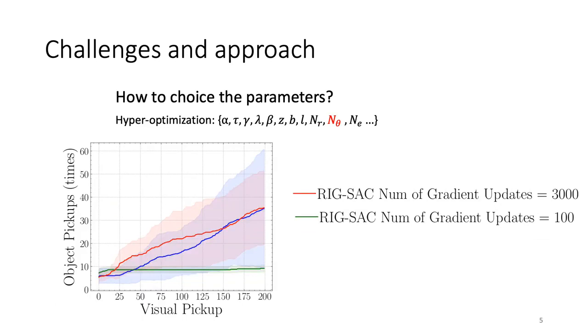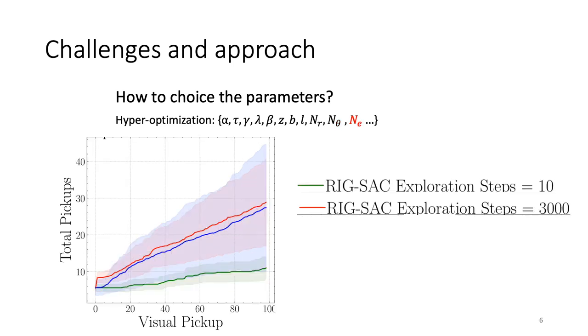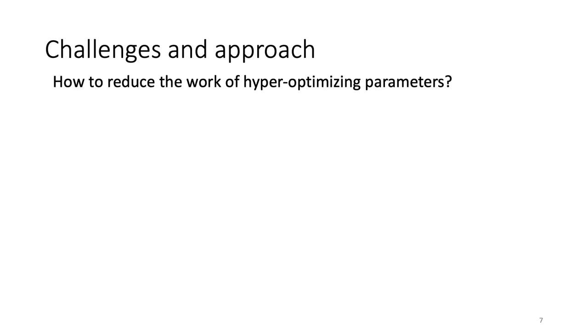If we choose a limited number of gradient update steps, the agent will learn suboptimally given the transitions from the replay buffer and use a suboptimal policy in the next epoch. If the number of exploration steps is insufficient, we will optimize the current policy with only a limited number of collapsed transitions, which may lead to a suboptimal policy too. Reducing the work of hand-tuning those hyperparameters is a challenge.